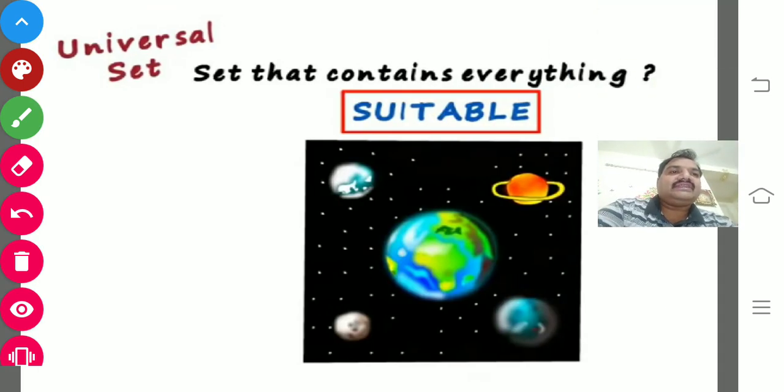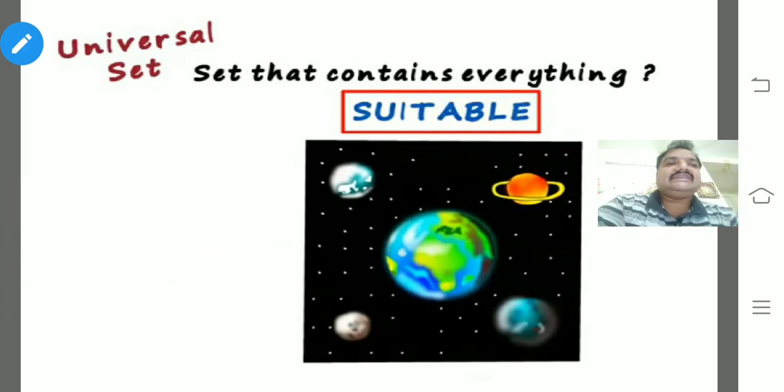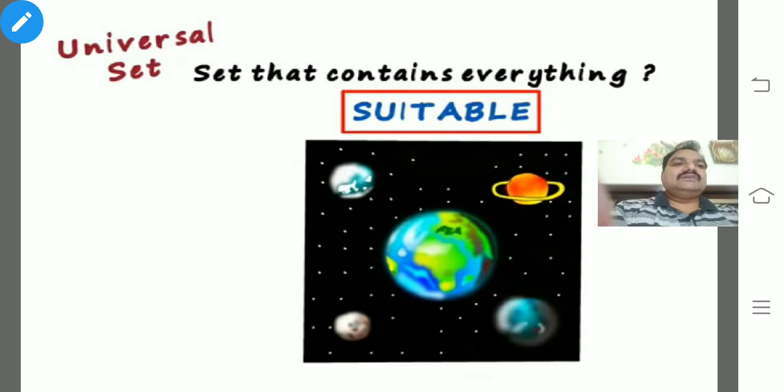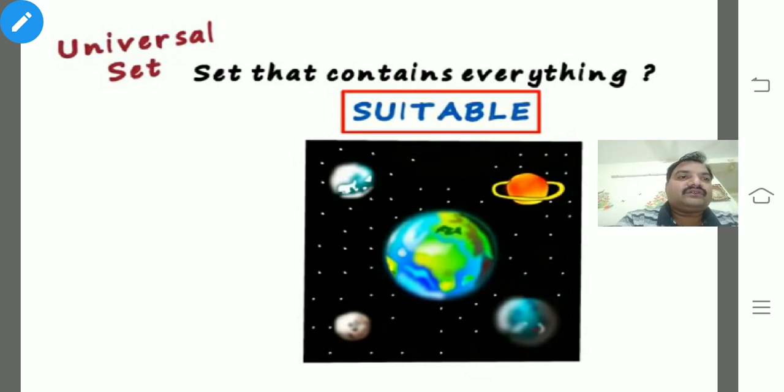The final one is the universal set. If you observe this picture, you could easily guess that. Universal set means what? Our planet is Earth. We are related to the solar family, and if you think deeper and deeper, we are from the Milky Way.